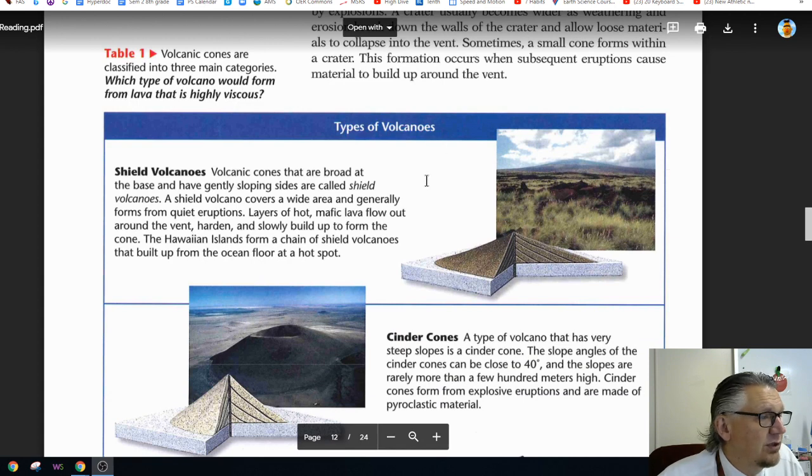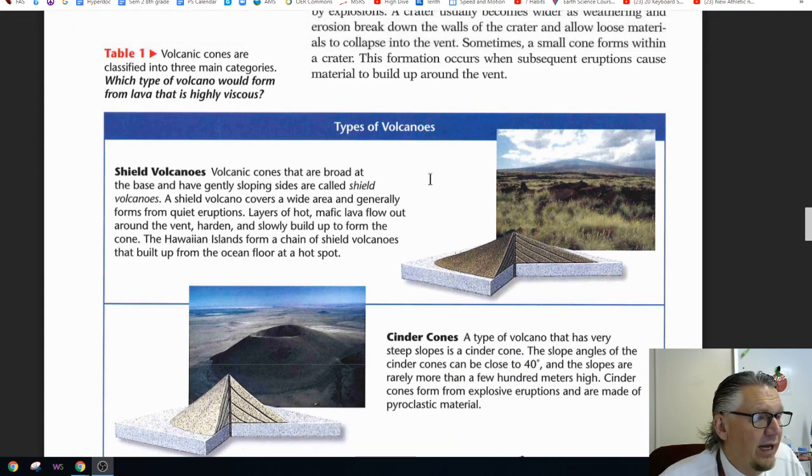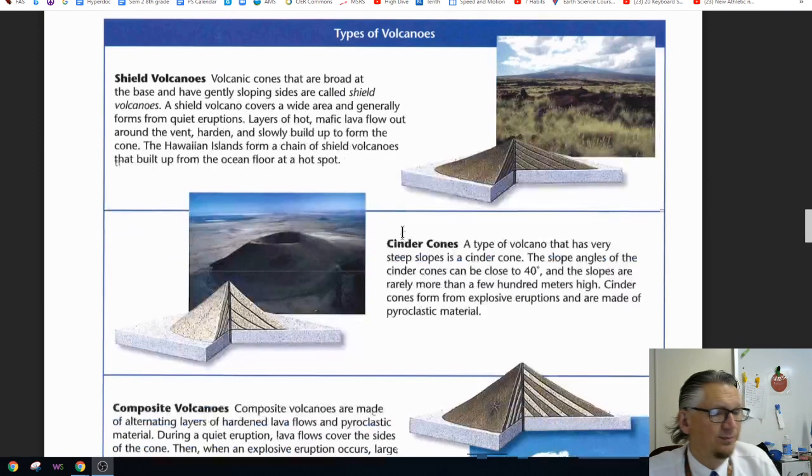Types of volcanoes. Shield volcanoes. Volcanic cones that are broad at the base and have gently sloping sides are called shield volcanoes. The shield volcano covers a wide area and generally forms from quiet eruptions. Layers of hot mafic lava flow out around the vent, harden, and slowly build up to form the cone. The Hawaiian Islands form a chain of shield volcanoes that built up from the ocean floor at a hotspot.